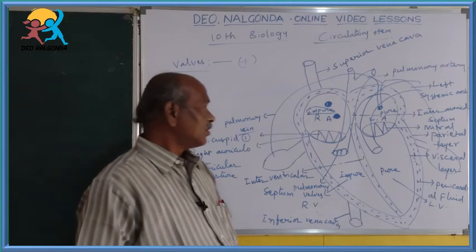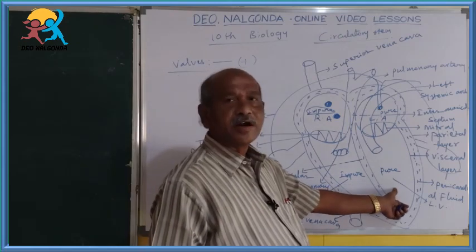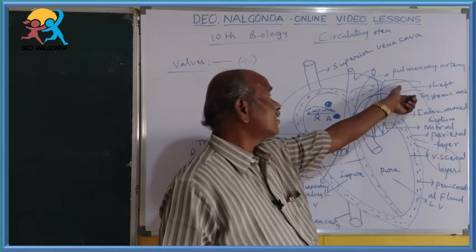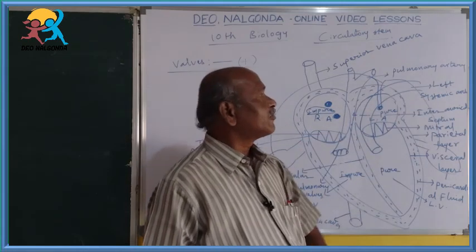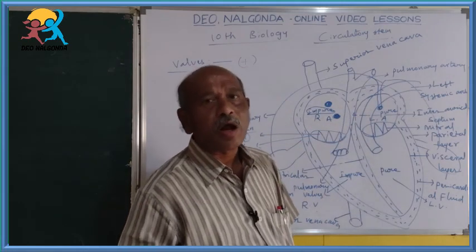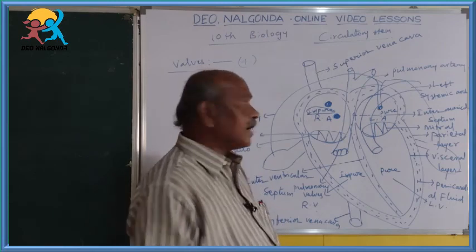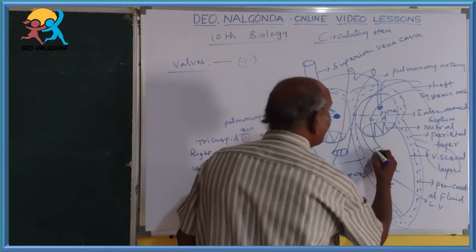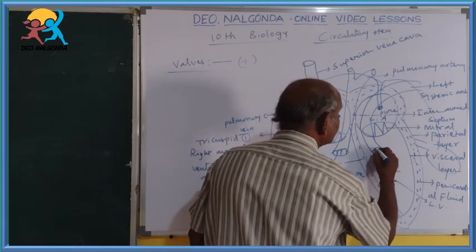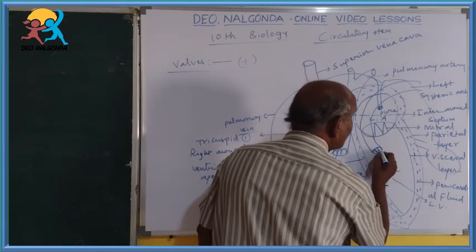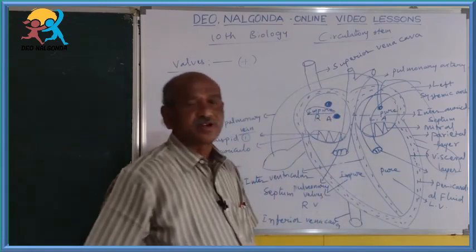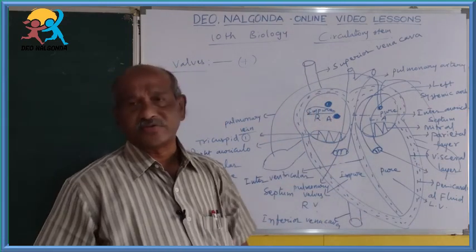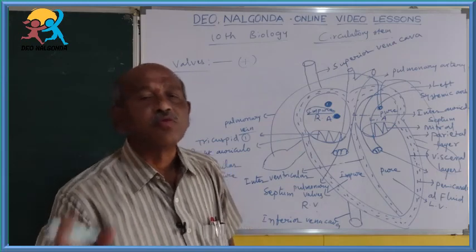Just like that, from the left ventricle, what is the big artery that arises? We already know, the left systemic arch or aorta. At the base of this left systemic arch or aorta also, there are three semilunar valves present. These are called the systemic valves or aortic valves.